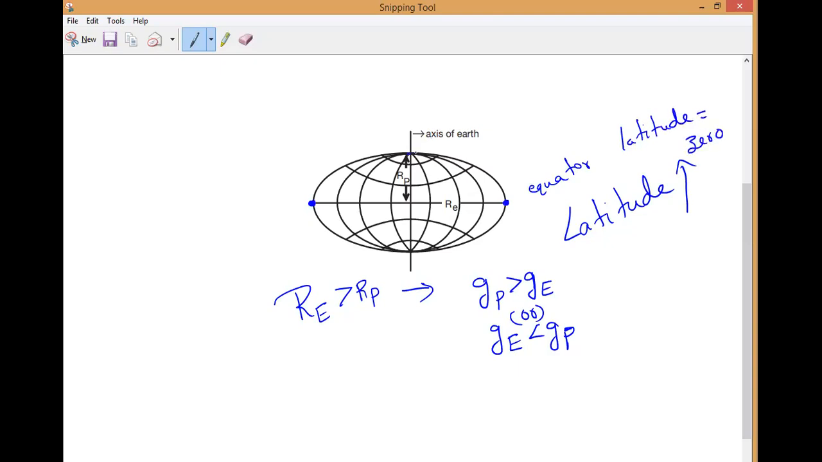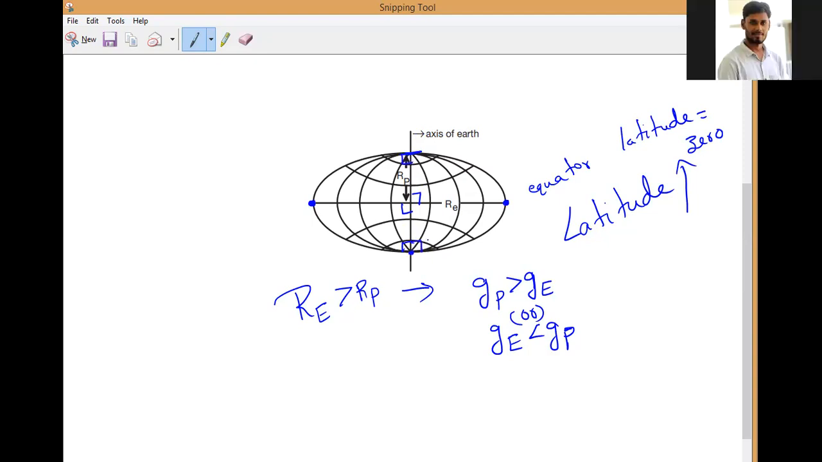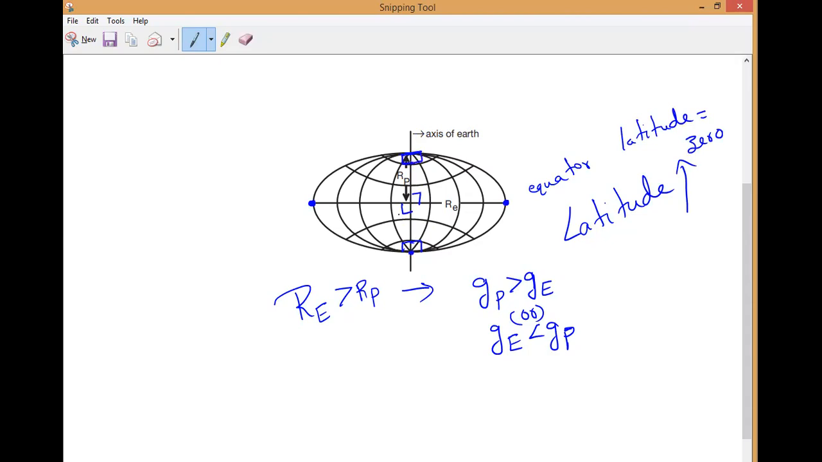At the poles, what is the latitude? 60 or 90? Please check it. It is 90. You have to think mathematics here. What is this angle at the poles? 90 degrees. Correct. That is what you have to remember.